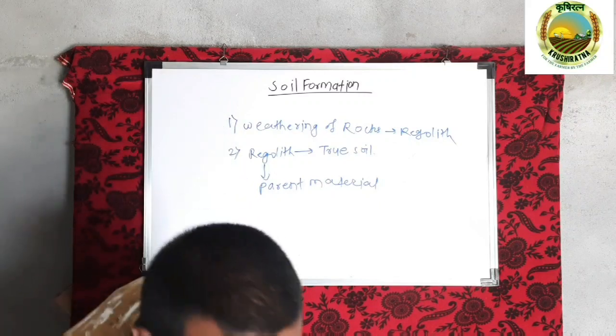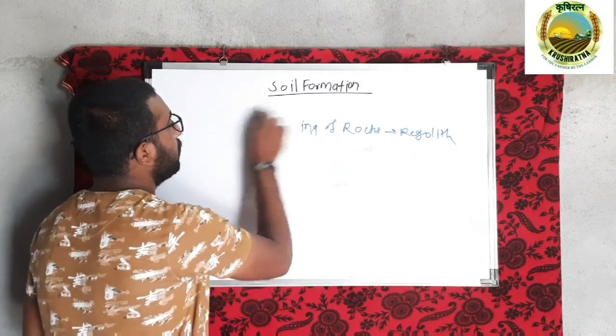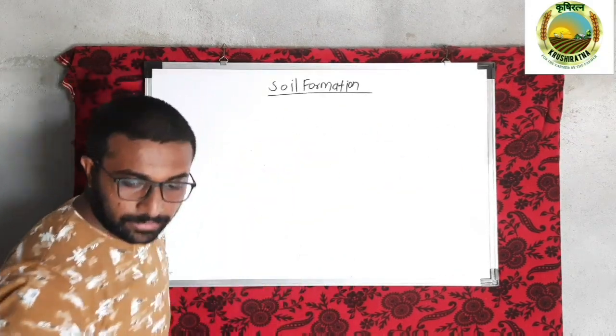So one by one we are going to discuss all these factors. Before that, let us discuss soil formation in an equational form.